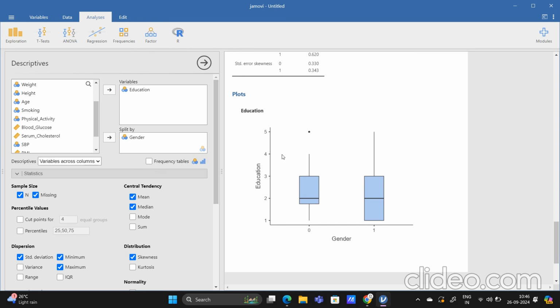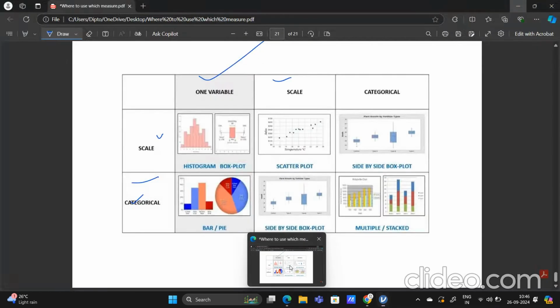And there is an outlier also present in the female case. This outlier suggests that there is one extreme value which was above the maximum level, and that girl has achieved education of at least PhD level. Okay, so this is the interpretation of side by side box plot. By observing the different levels of variables or levels of data, we can actually create different types of interpretation or different types of plots and different types of measures of central tendency, as I have shown here.